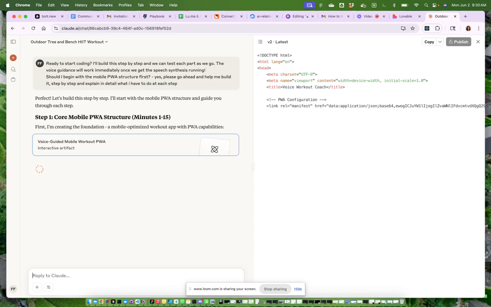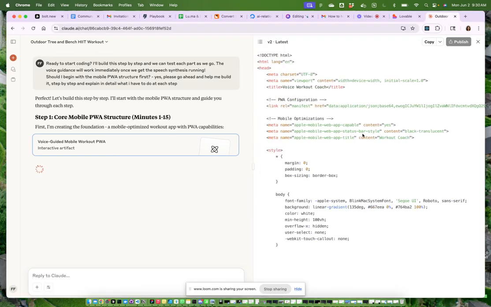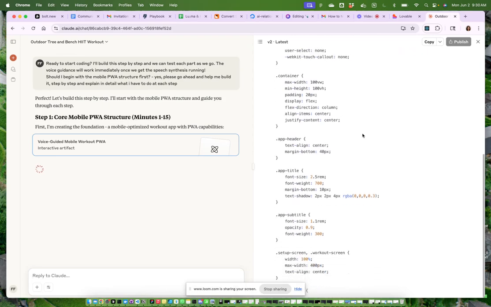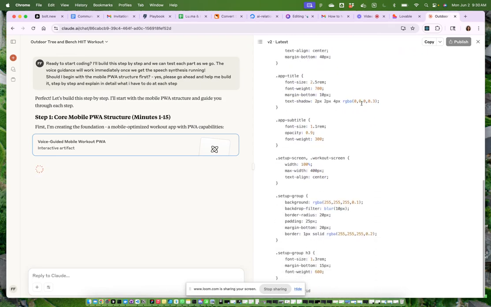Voice guided mobile workout PWA. I don't know what it does, but normally it would go more down in its face, so it almost seems like it is a bit lost, because we can have a look at this one here. This looks somehow huge, but now it goes on, so apparently it's still working, and you can see very easily.